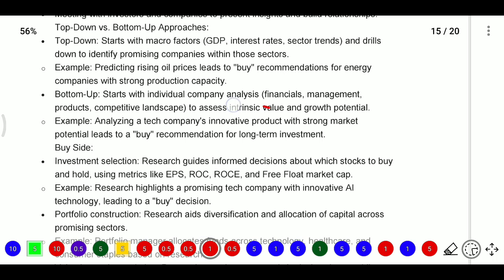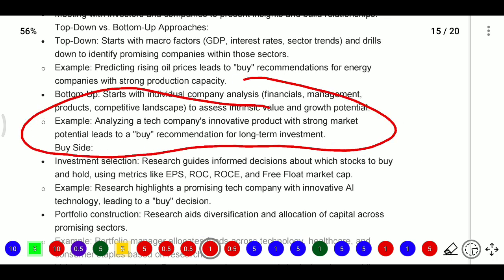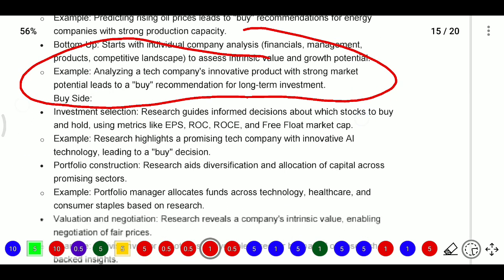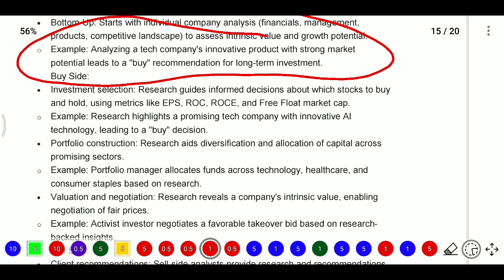Here, analyzing tech companies with innovative products and strong market potential leads to buy recommendations for long-term investments. On the buy side, persons may go for the buy side or the sell side. In investment selection, researchers guide informed decisions about which stock to buy, which to hold, and which to sell. They will use metrics like EPS, ROC, ROCE, and free float market capitalization.